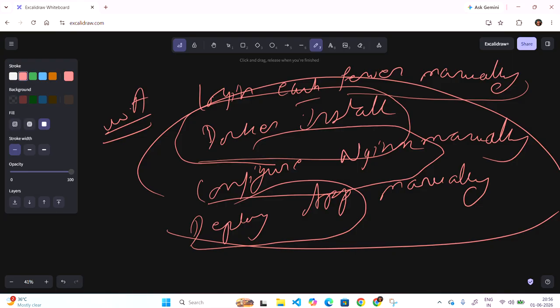It pulls the Docker image, starts the container, and verifies whether the application is running or not. These are the things done by Ansible to operate or deploy.